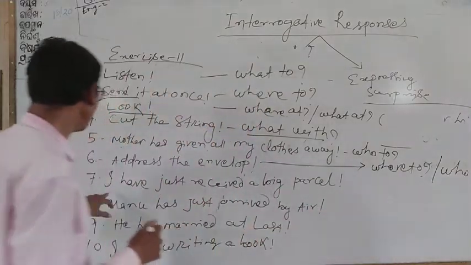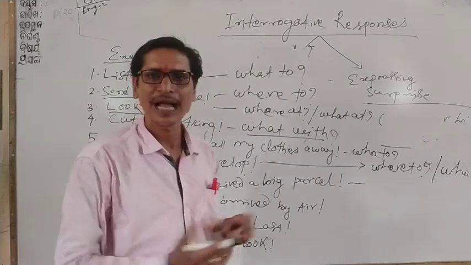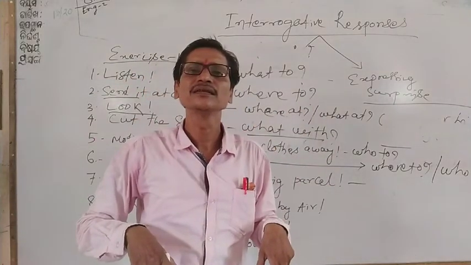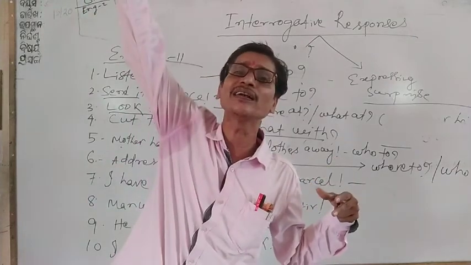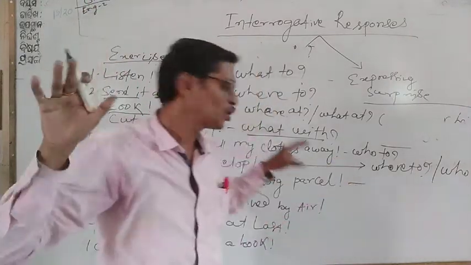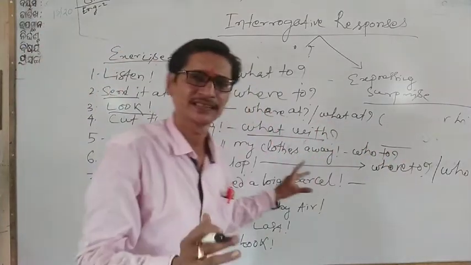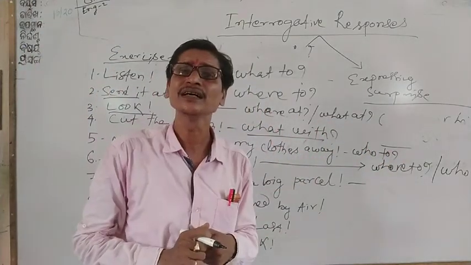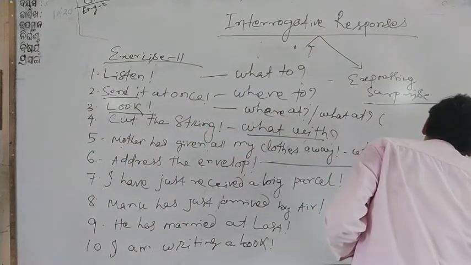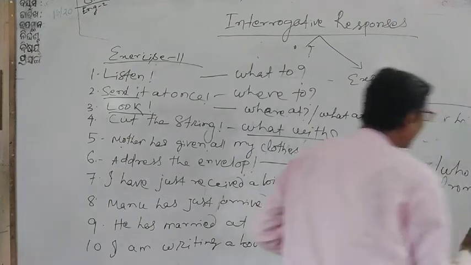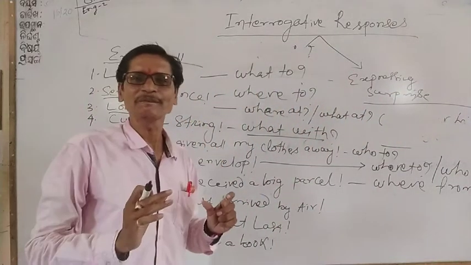Okay. Similarly, I have just received a big parcel. I have just received a big parcel from my friend in America. So "from my friend in America" is the part that is absent. So here in this case, "where from?" Where from should be the interrogative response.